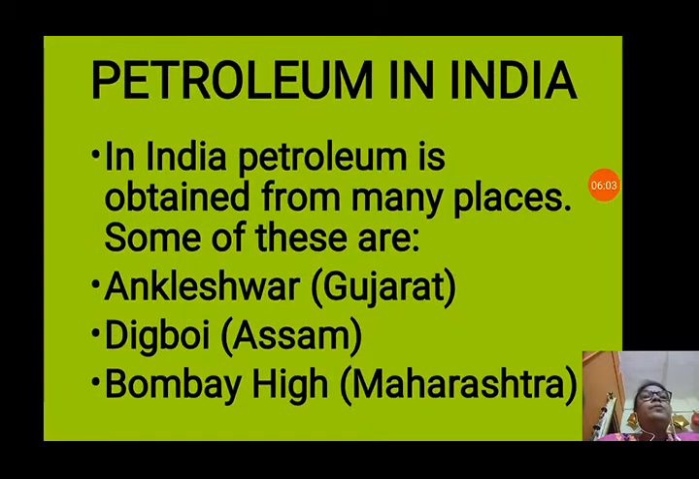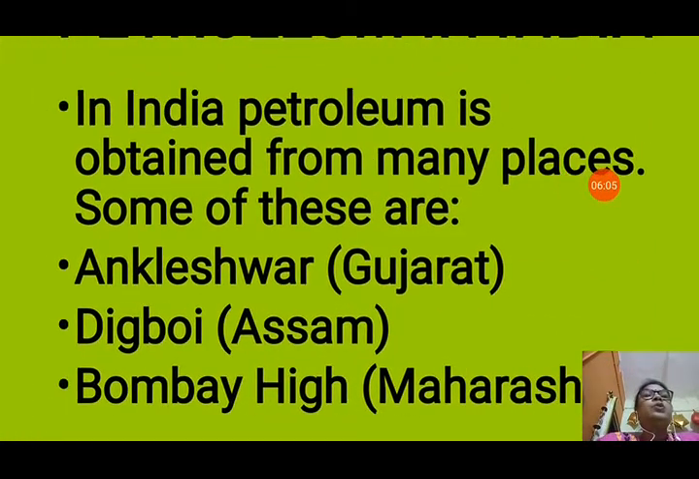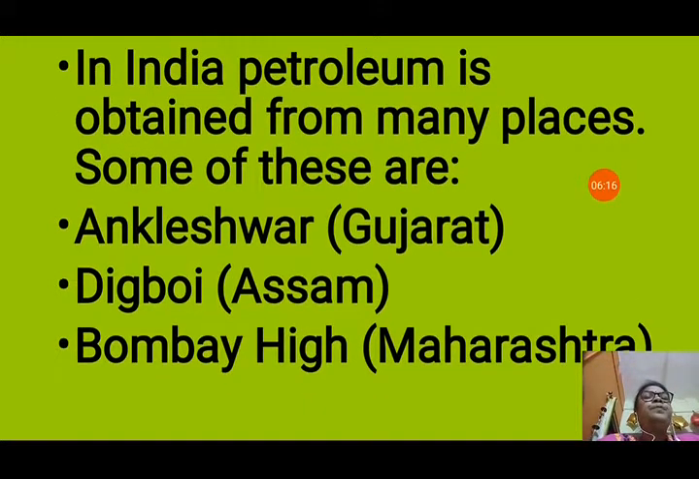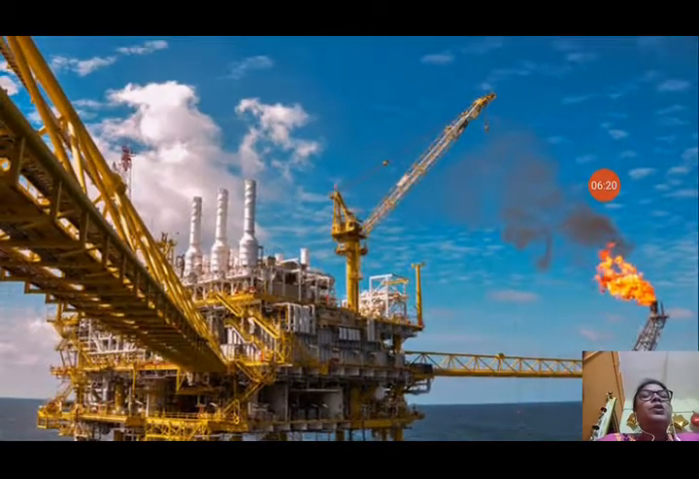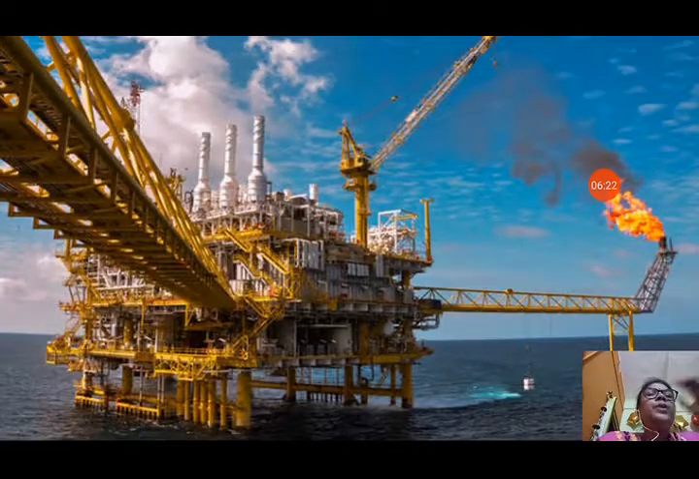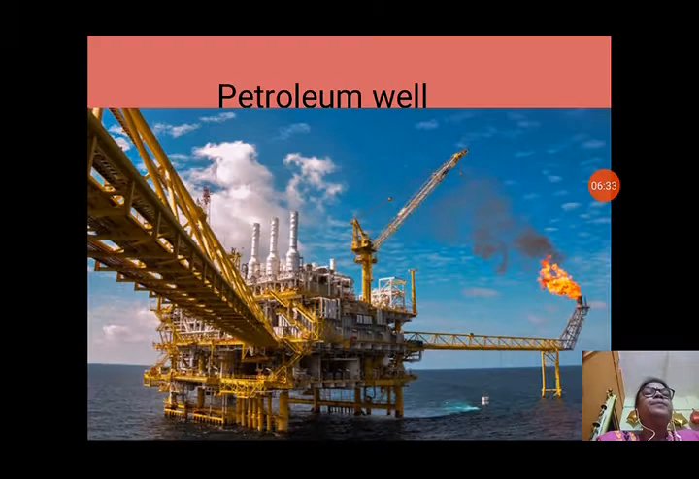Now petroleum in India. Where is petroleum found in India? Mostly it is obtained from many places. Some of these are Ankleshwar in Gujarat, Digboi in Assam, Bombay High in Maharashtra. Next we will see a petroleum well. You can see the petroleum well, how they make the plant from which they dig a well deep inside the ground and take out petroleum, which is refined to get different products of petroleum.